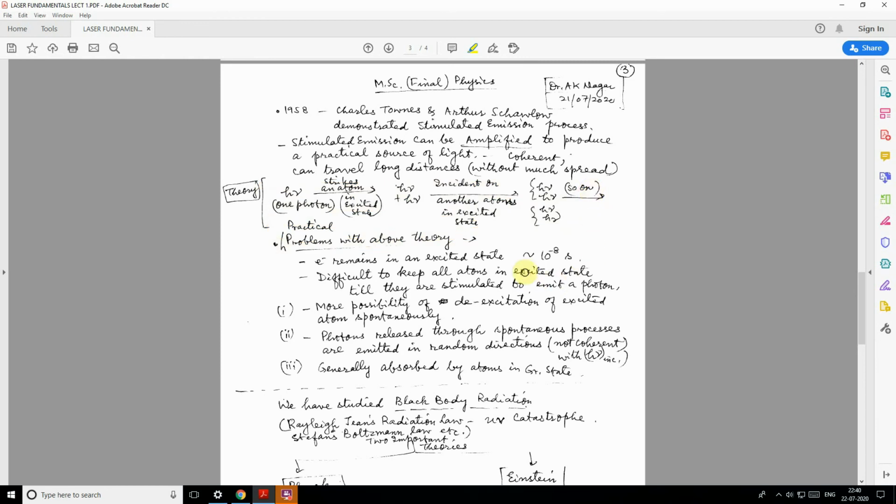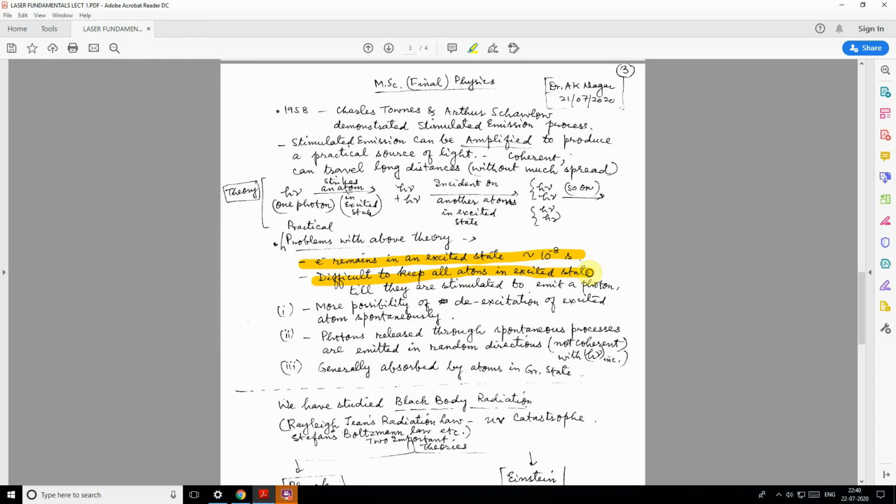But there were conceptual difficulties with that, because you know that when an atom is excited, it remains there for a very short duration of time. Electrons remain in an excited state for this much short duration. So the practical difficulty was that keeping all those atoms in the excited state till they are stimulated to emit a photon was a great difficulty.